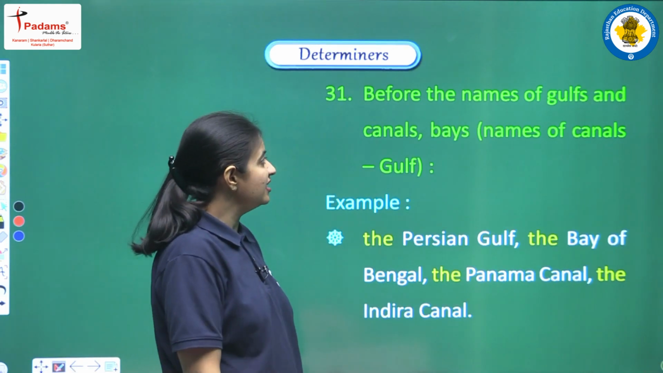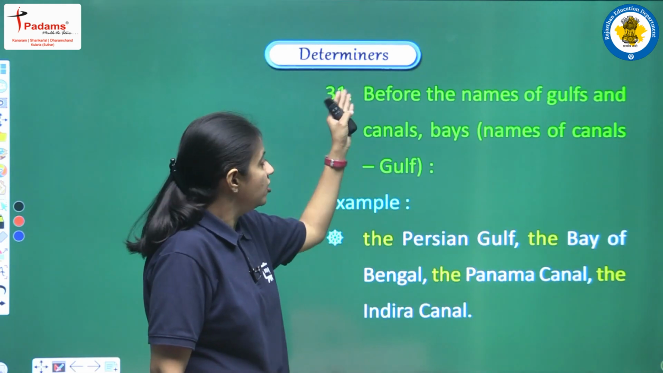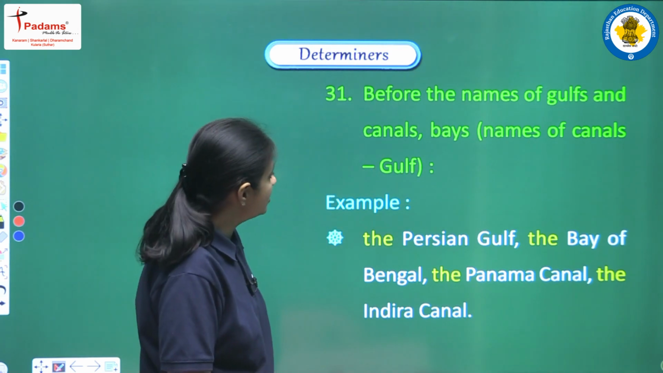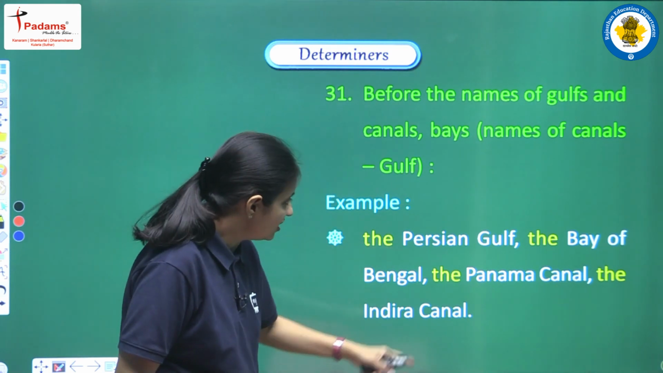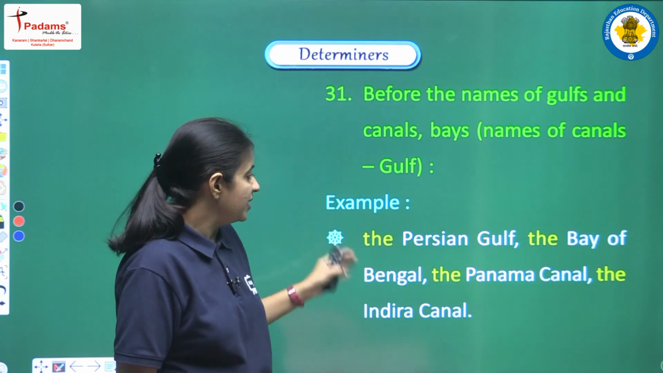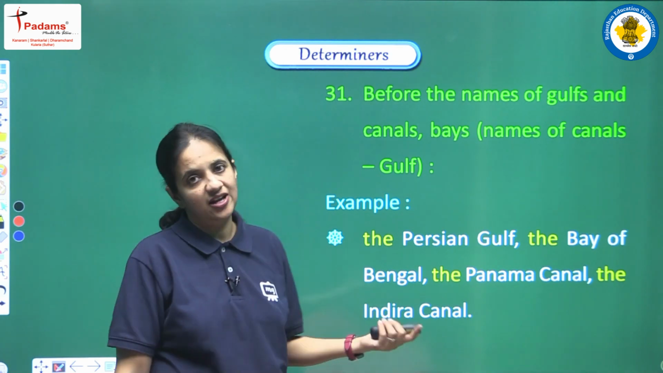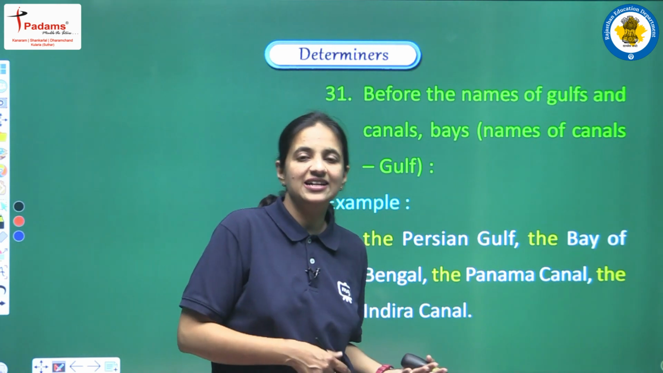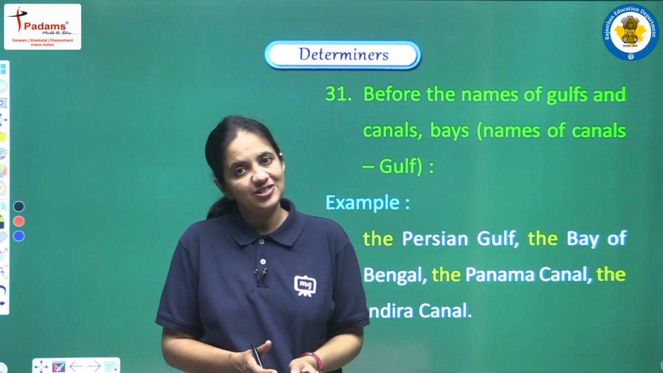Next is before the names of gulfs and canals, or we can say bays. Names of canals and gulfs, we are having here the Persian Gulf, the Bay of Bengal, the Panama Canal, the Indira Canal. Okay, so all the famous canals and gulfs, before them also always we have to use